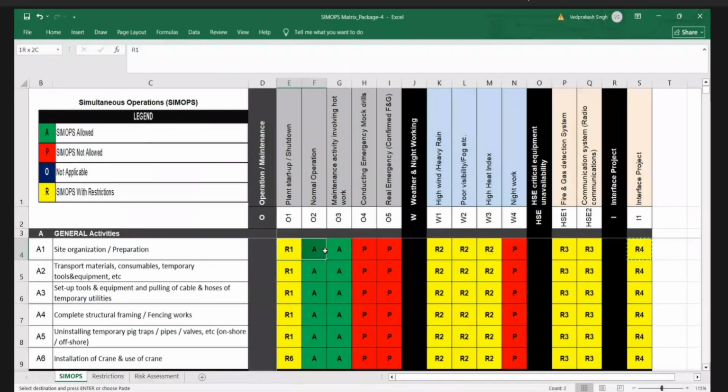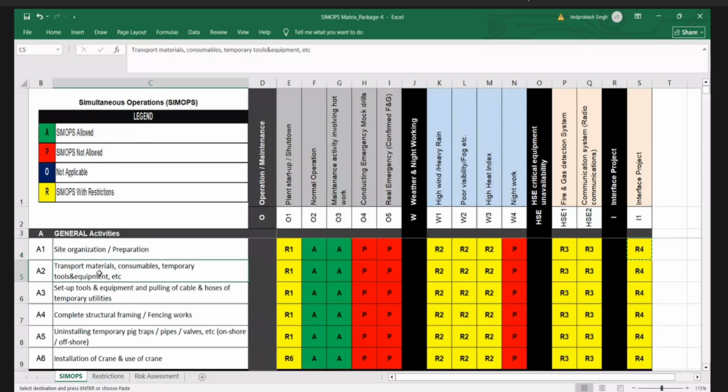And this activity will be allowed with permit to work system. Emergency drill is prohibited, and during an actual emergency, the activity will be prohibited. And for weather, we are keeping it R2 because we have to follow the company weather restriction procedure. And for HSE CS, we have to follow the R3 as per the HSE impairment criteria. And interfaces, we have to have the interface management plan and WMS system, we make it R4.